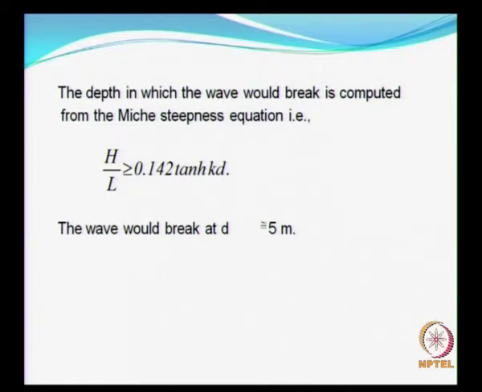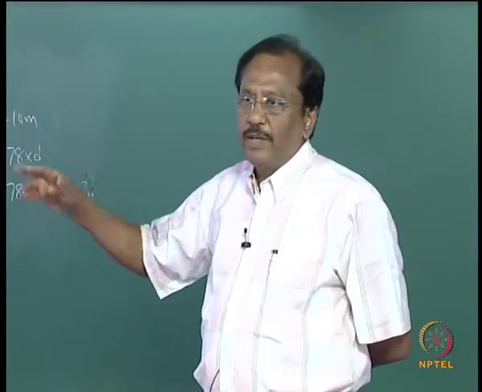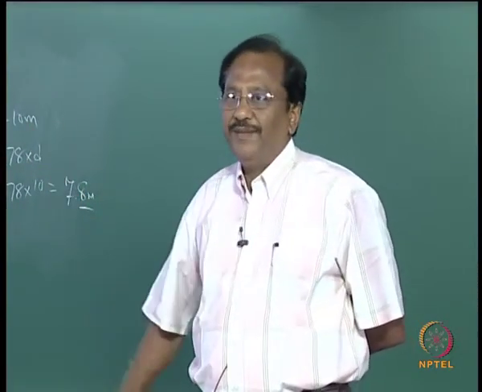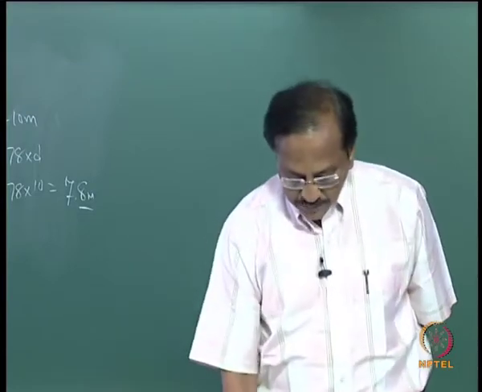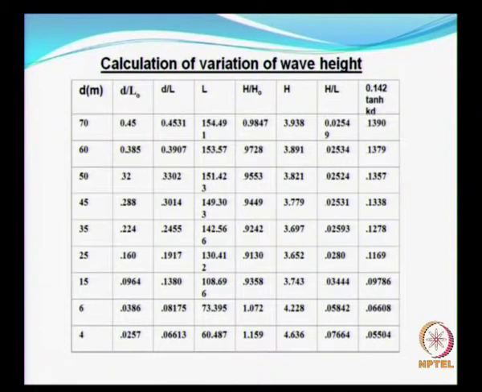So later, when we examine this, we will see that the wave would break at something around 5 meters. But in the problem you have been asked to look at the variation of the wave height. So now I take a water depth of 70 meters, I start from 70 meters.